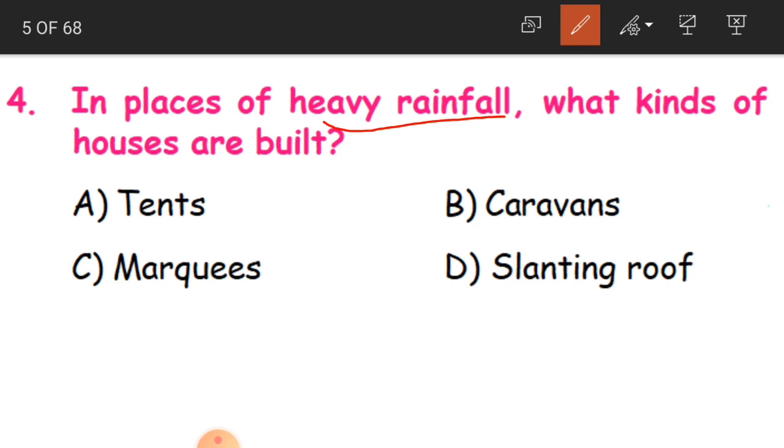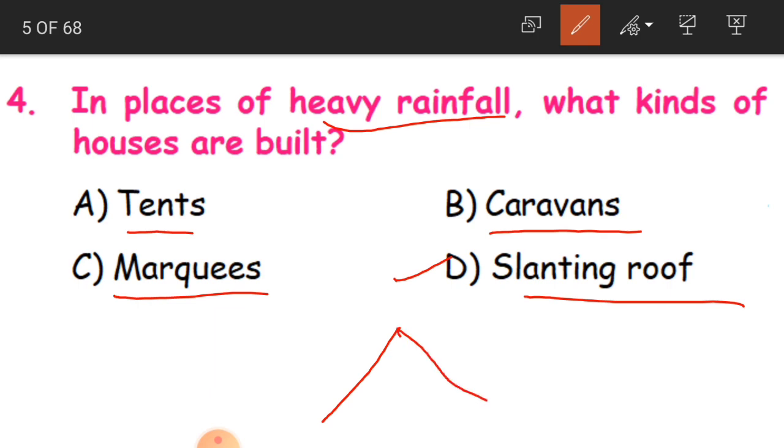Now, in places of heavy rainfall, what kinds of houses are built? Either tents, caravans, marquees or slanting roof. Okay, and the answer is slanting roof. Slanting roof in the sense, suppose this is the house and this is the roof. How is the roof, children?